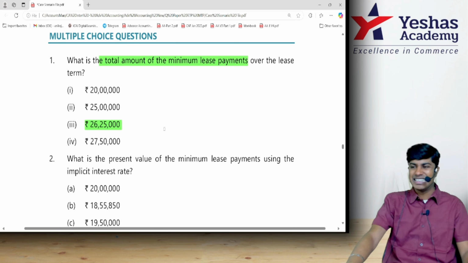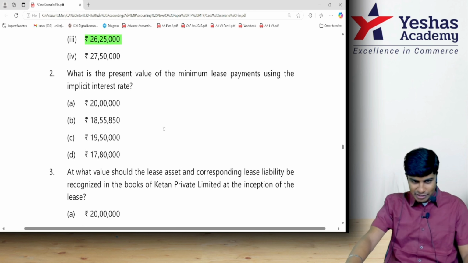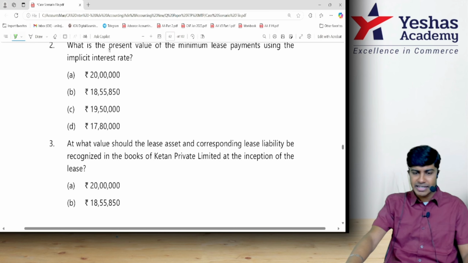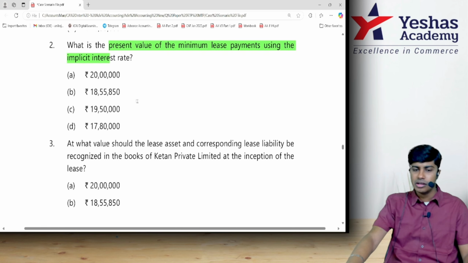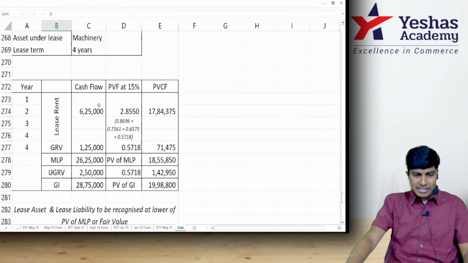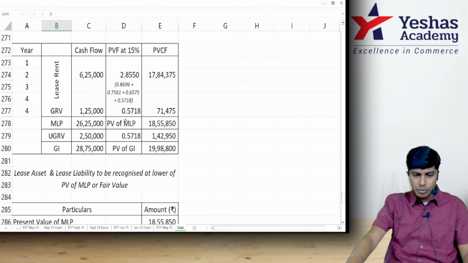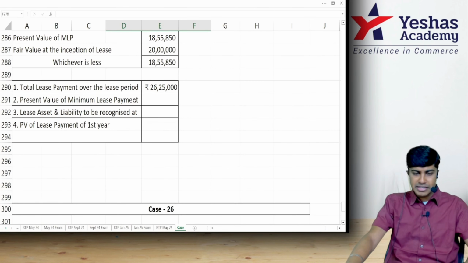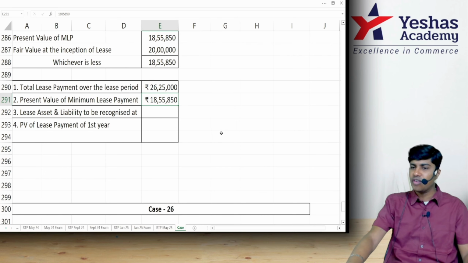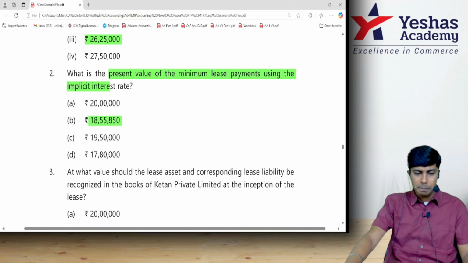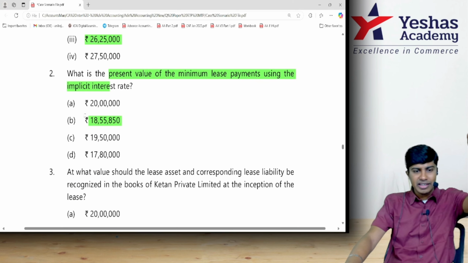Option 3, not ABCD, 1, 2, 3, 4. Then second one, what is the present value of minimum lease payment at that implicit rate? Present value of MLP, we have computed it, 18,55,850. Correct option B. So first one, third option.